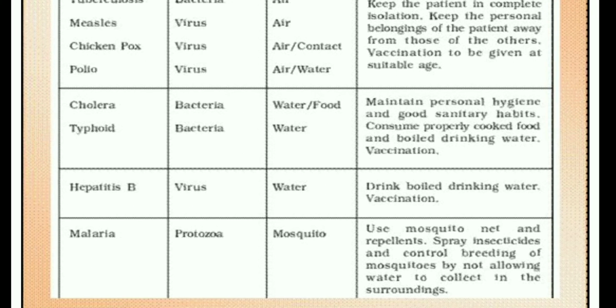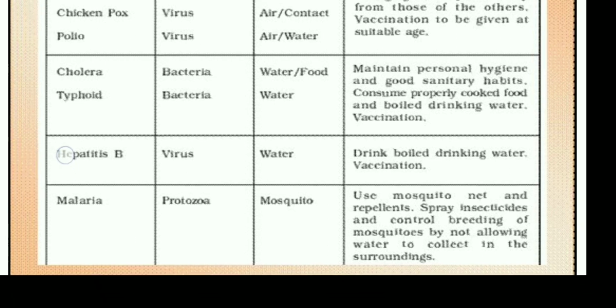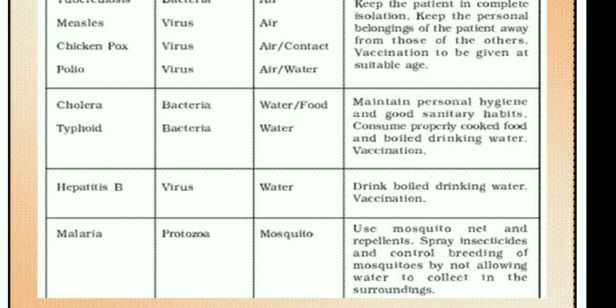Then coming to hepatitis B. It is caused by a virus. It is transmitted through water. So how can we prevent it? By drinking boiled water and by vaccination. Then malaria. Malaria is caused by a protozoan. As I said, the female Anopheles mosquito transmits the disease. So how can it be prevented? By using mosquito nets, mosquito repellents, spraying insecticides, and controlling the breeding of mosquitoes by not allowing water to collect in the surroundings.